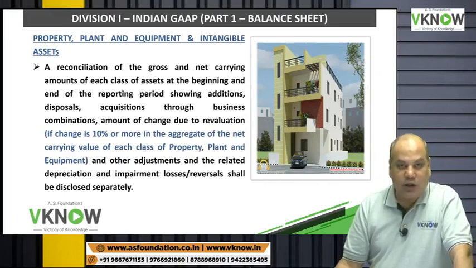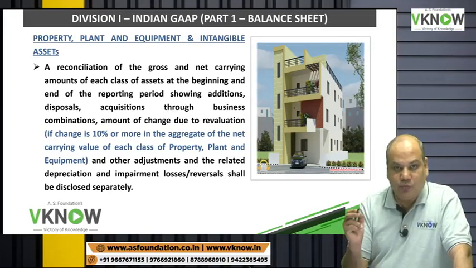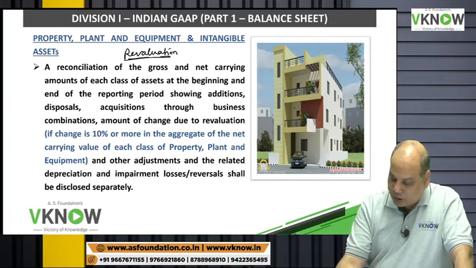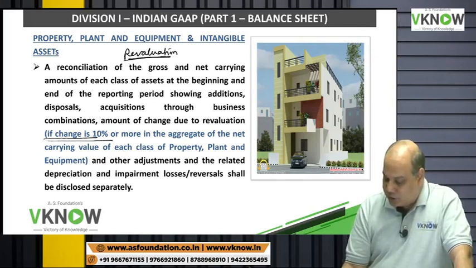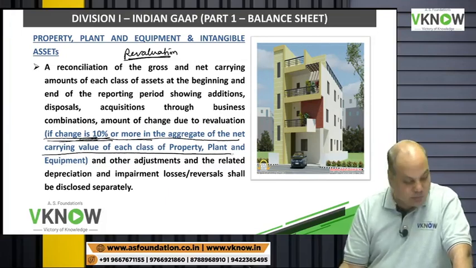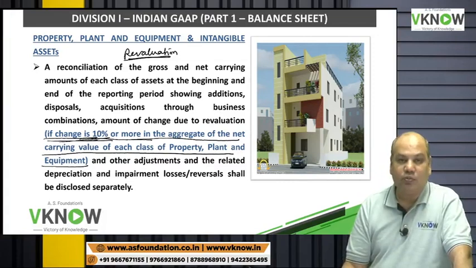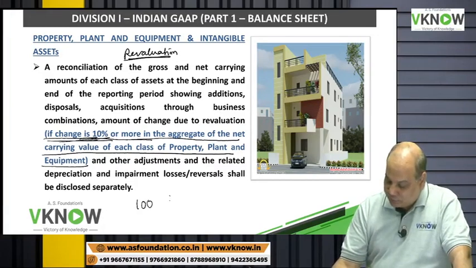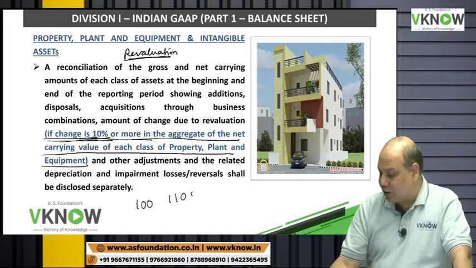Next is the amendment in presentation of property, plant and equipment. Amendment in PPE is, suppose you have done revaluation, and if the revaluation is 10% or more in aggregate of the net carrying amount of each property, plant and equipment. Suppose the opening balance is 100, revalued amount is 110 or above.